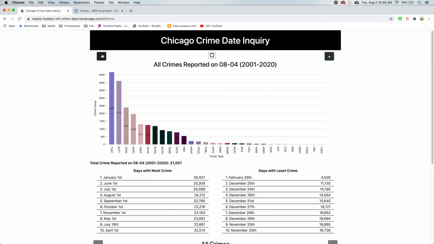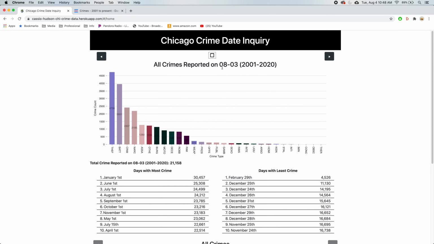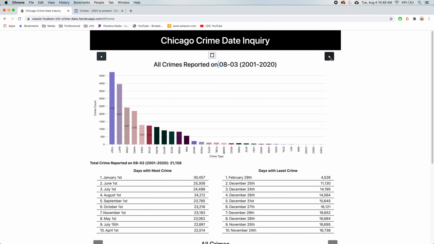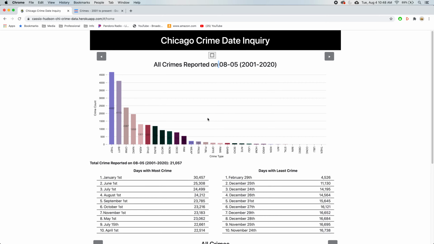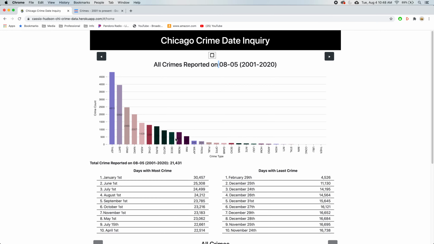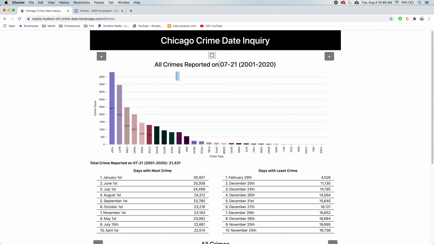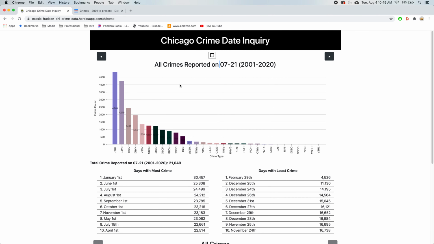These buttons right here allow you to change the date, going backwards. This needs to load real quick, there it goes. And then you can go the other way. Here's the 5th. Largely these crime numbers are pretty similar. But then you have this date picker right here that allows you to switch to new dates.